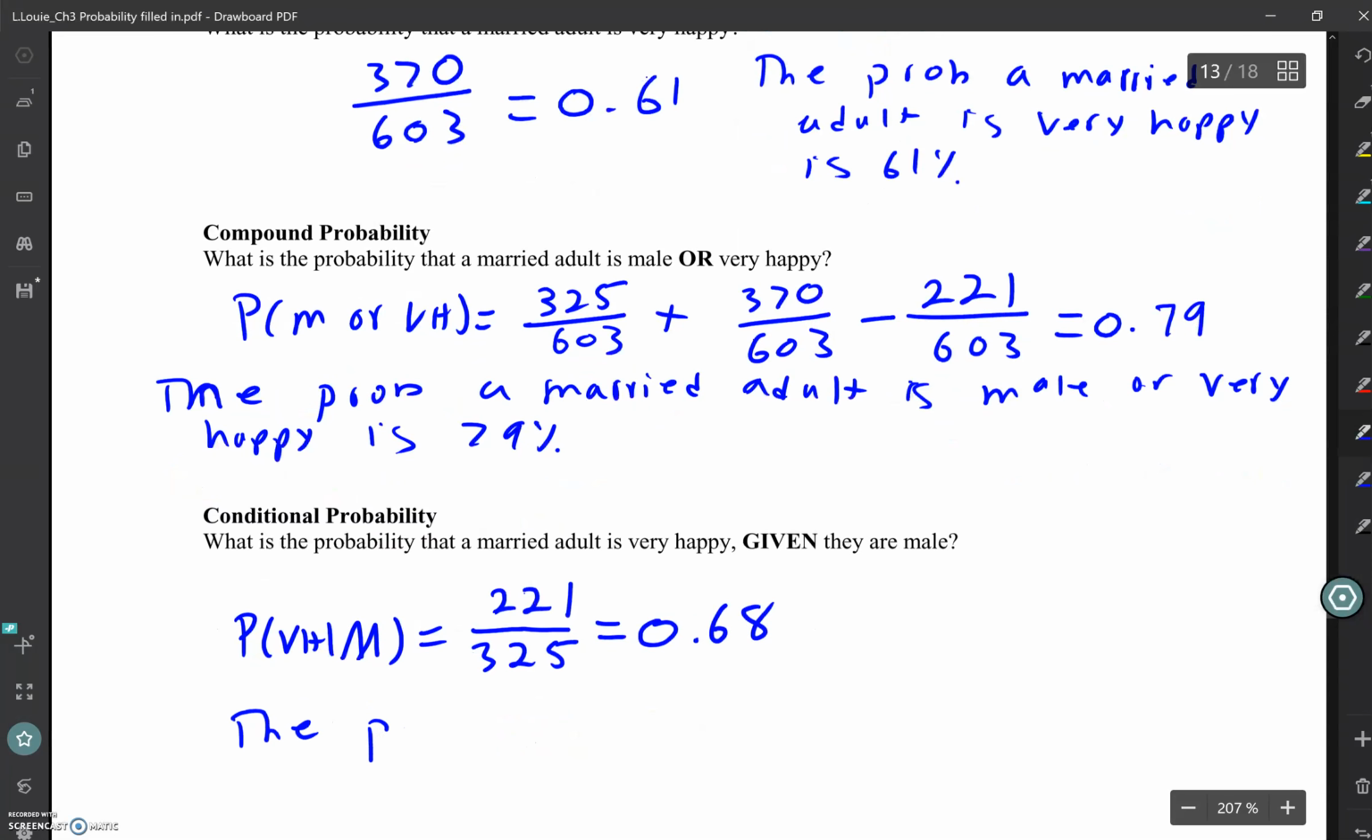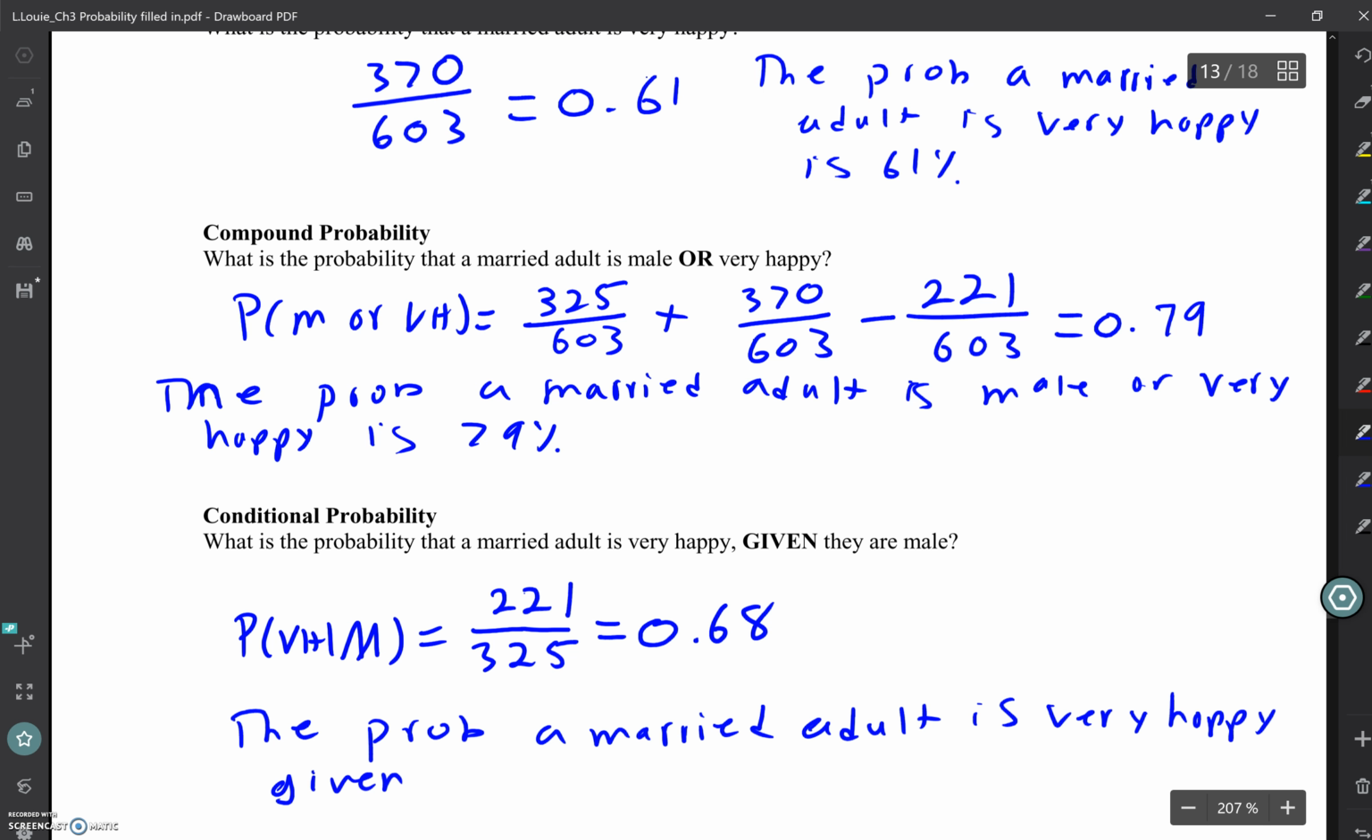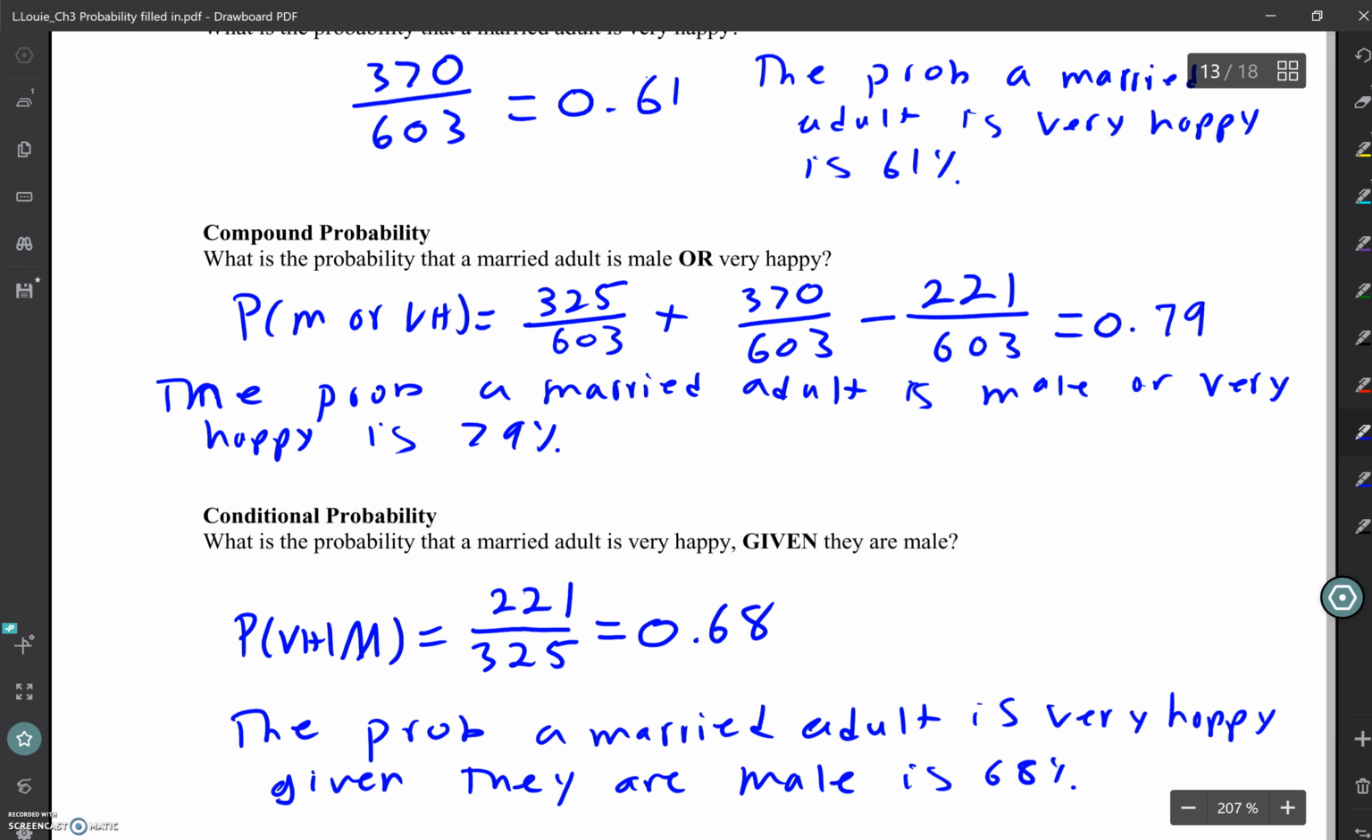So the probability a married adult is very happy given they are male is 68%.